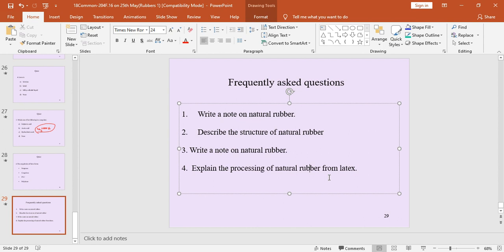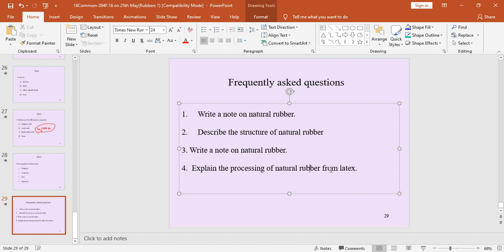After adding these coagulants, the rubber converts into coagulum. From coagulum, finally we can prepare sheets. That is called crude rubber, crepe rubber. From crepe rubber we can prepare smoked rubber. So that is the explanation for the third question, explain the processing of natural rubber from latex.